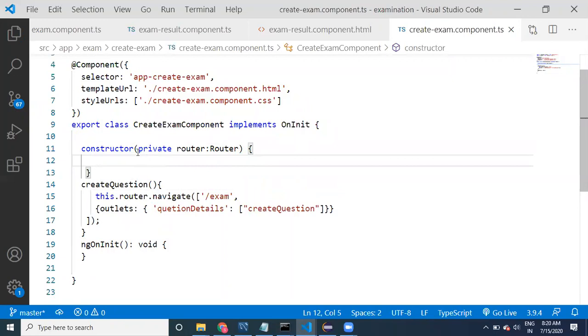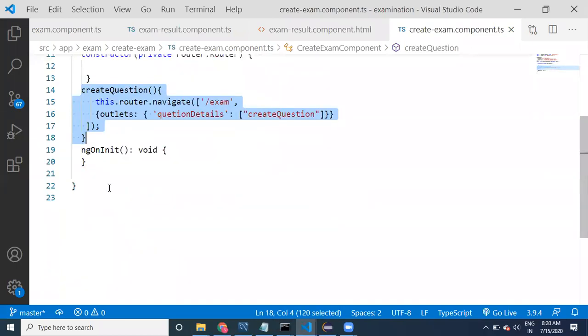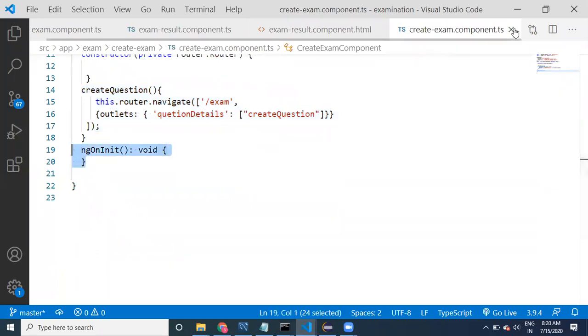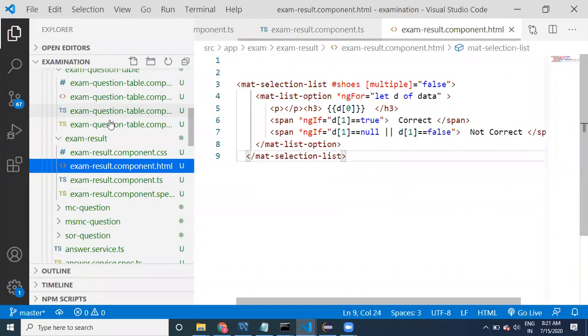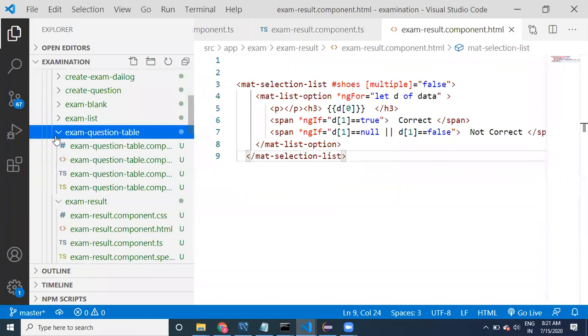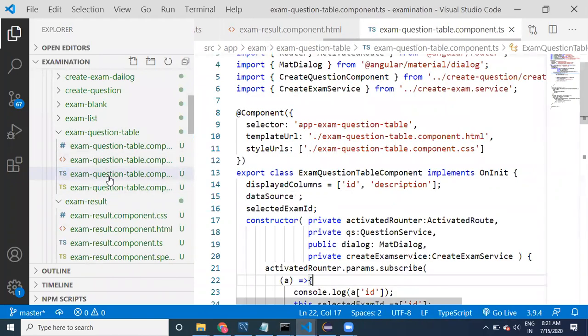When we are talking about these injections, private router, you cannot inject any object in other places. You can inject only within the constructor. Now, what is the ngOnInit lifecycle hook? Let us go to another example, the examination list tables.